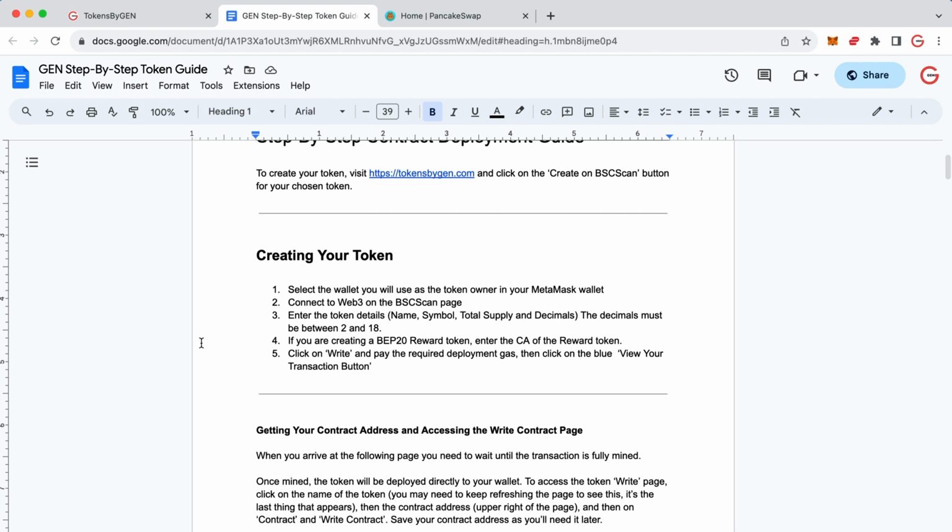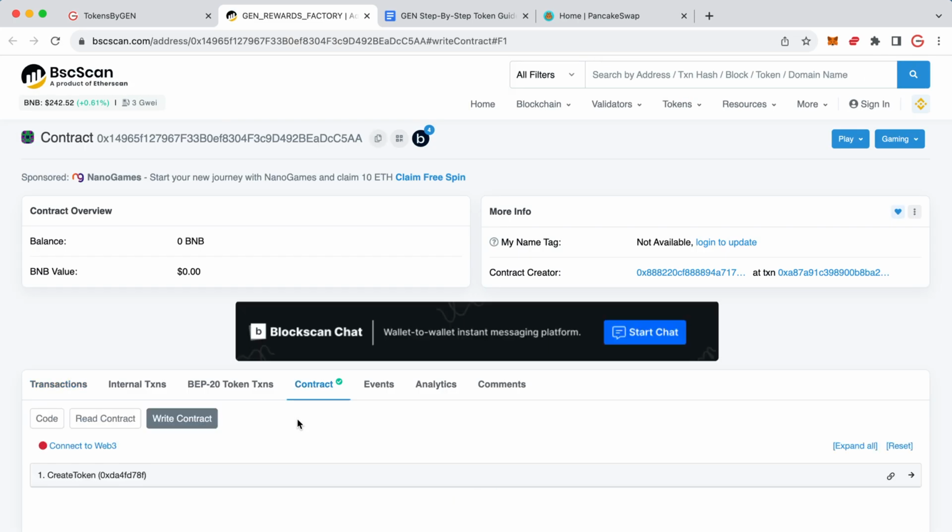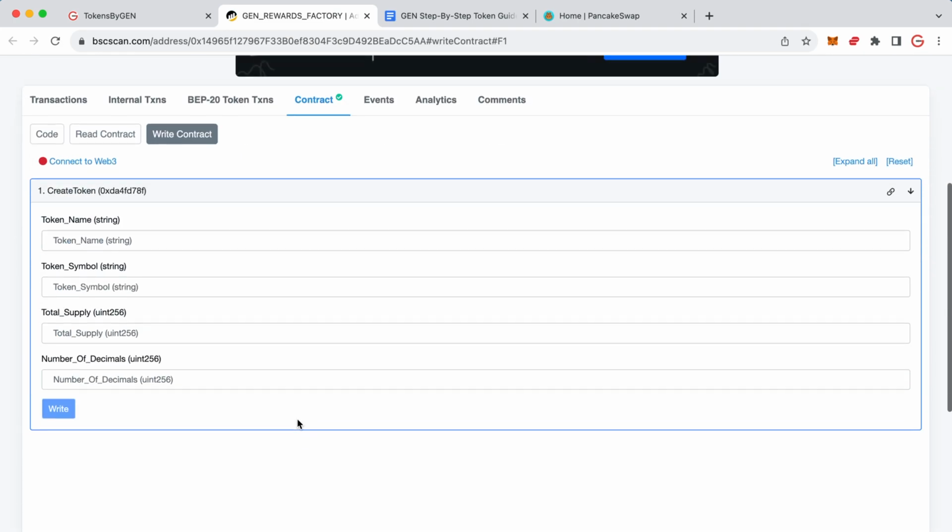So have a good old read through this. But I'm now going to go through this process so you can see it in action. So if you're ready to create your token, just copy along with me, do what I do, pause the video, follow these steps. So you click on the button first of all to open up BSC Scan, and we're going to create our token directly on there. So you don't have to connect your wallet to any websites that you don't understand or trust.